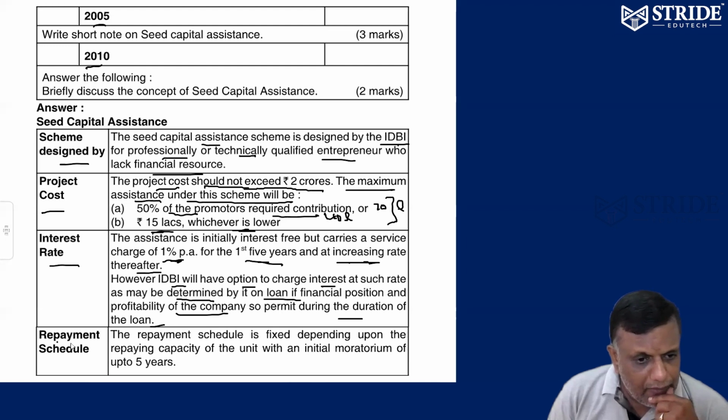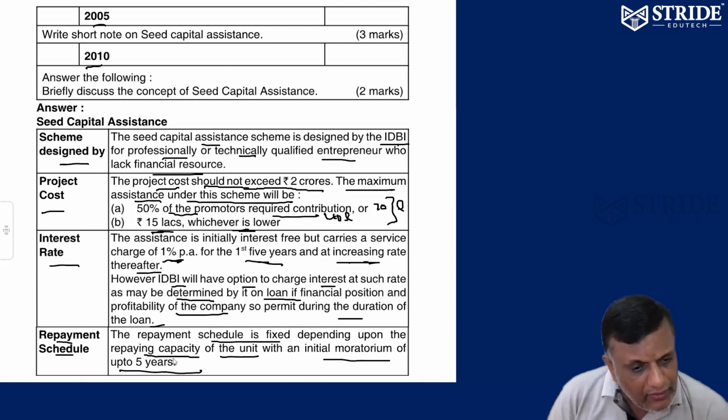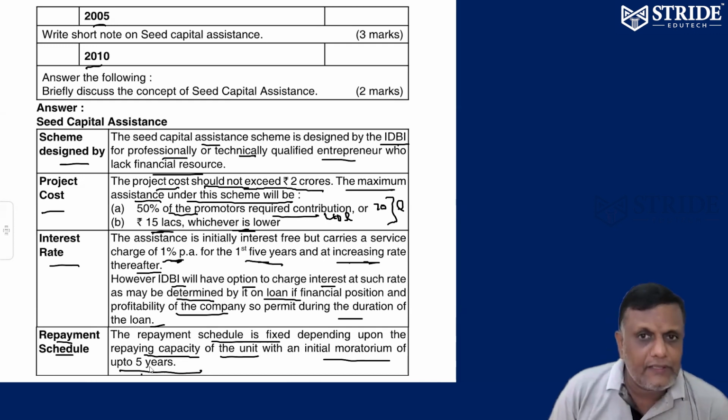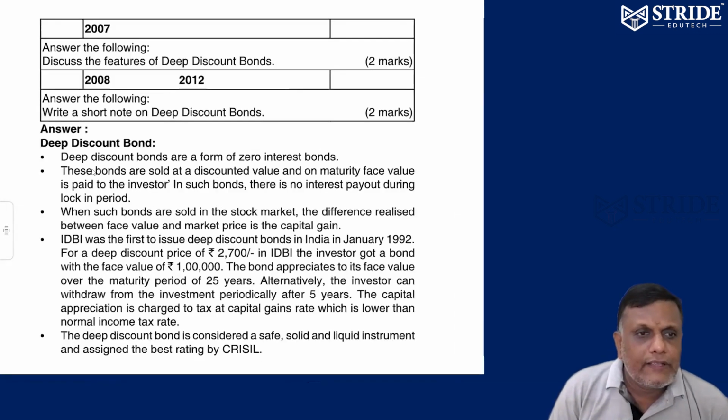The repayment schedule is always fixed depending on the repaying capacity of the business. Initially, there is a moratorium period of up to 5 years. We won't disturb you for the first 5 years. From the next 5 years onwards, you have to stabilize yourself and repayment has to start. Anyway, it's going to be an agreement between the entrepreneur and IDBI Bank. First 5 years moratorium means we are flexible and we never charge you. That's the point. Next question.